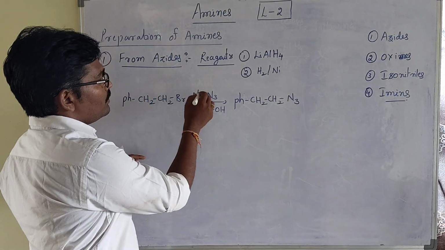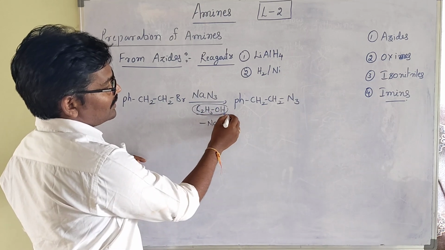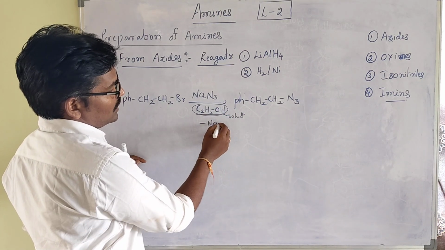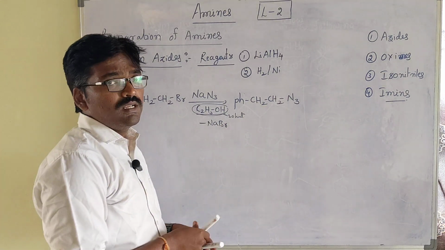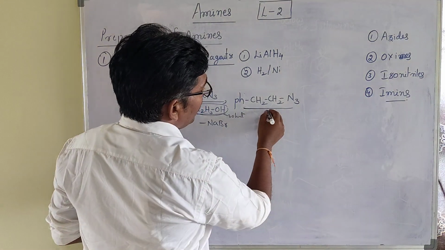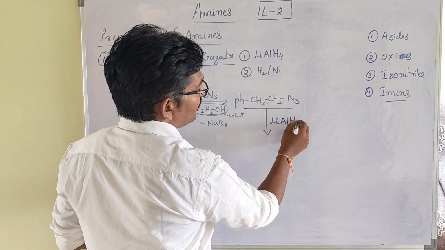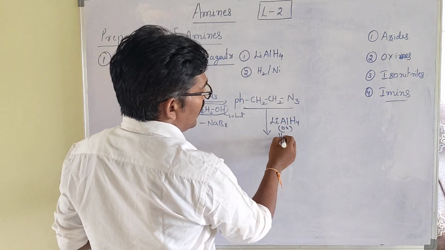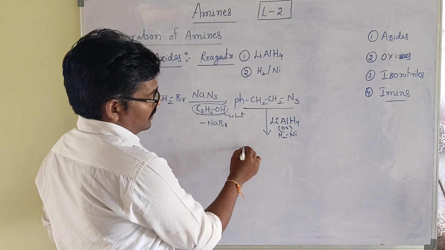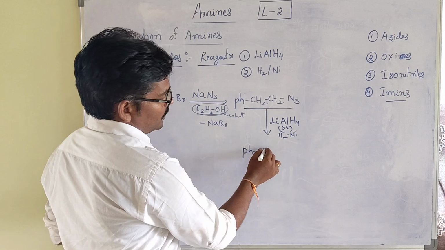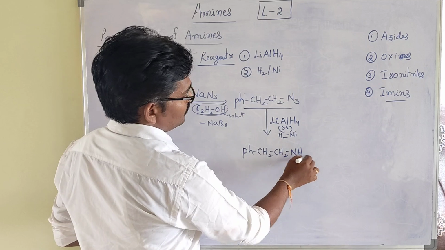Here Na and Br both will be eliminated. C2H5OH acts as a solvent in this reaction. NaBr will be eliminated. When the azide is formed, this azide can be reduced in the presence of lithium aluminum hydride, or even if you take hydrogen in the presence of nickel or platinum or palladium. So it can be converted into Ph-CH2-CH2-NH2.